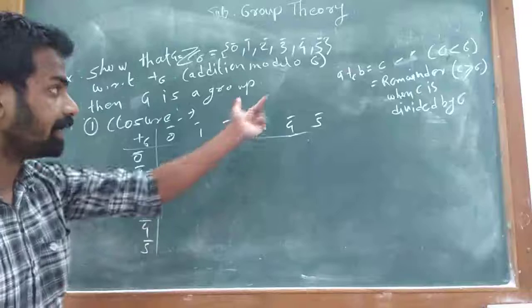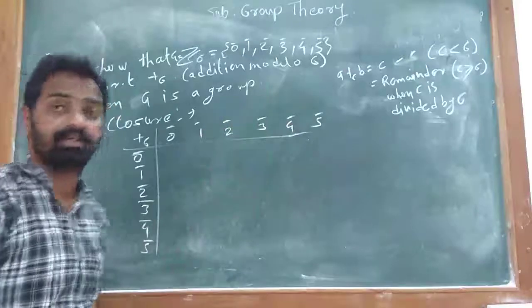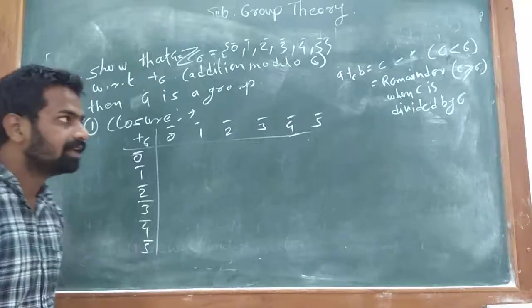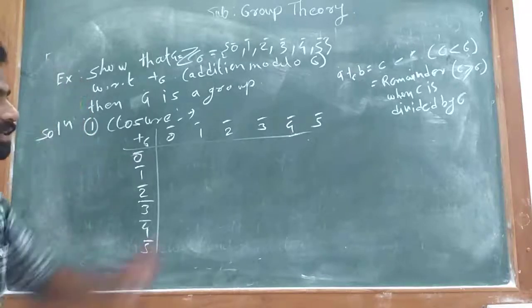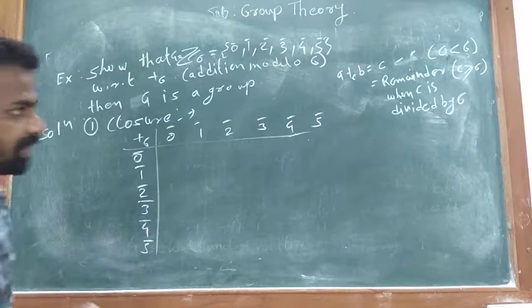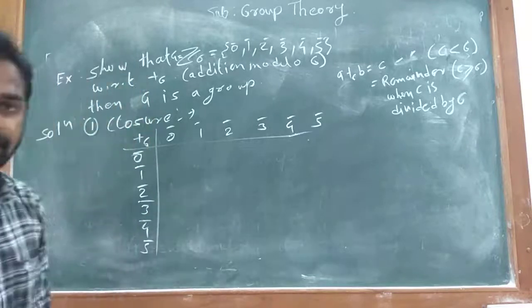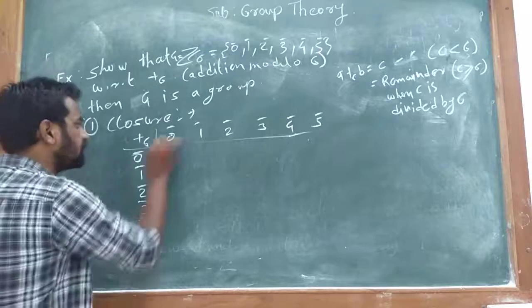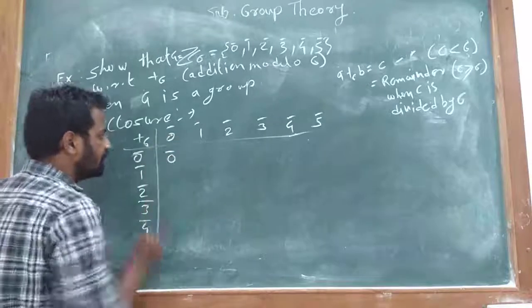So A addition modulo 6 B is equal to C whenever C is less than 6, we write it as it is, and if C is greater than or equal to 6, then we write the remainder when C is divided by 6. So 0 plus 0 is equal to 0 bar,